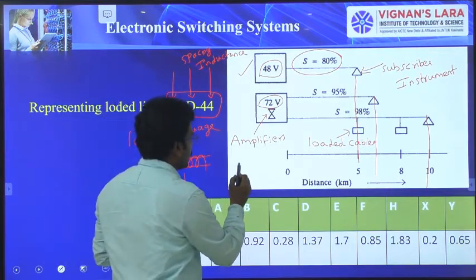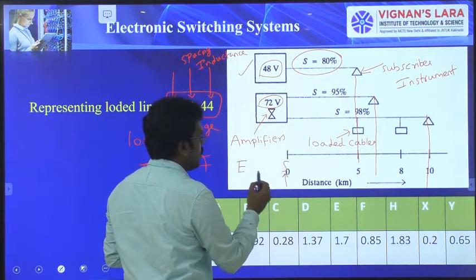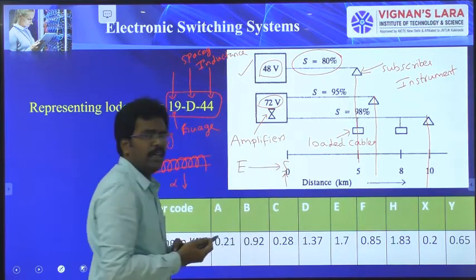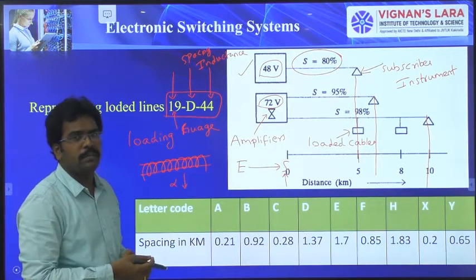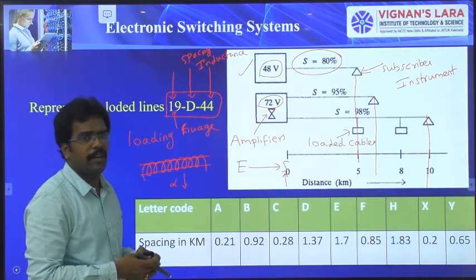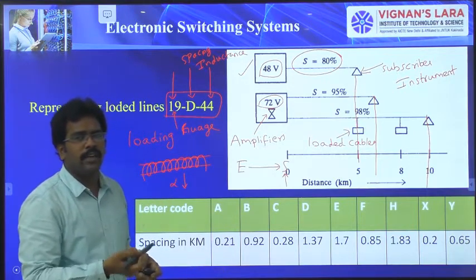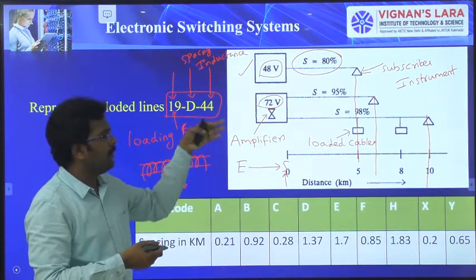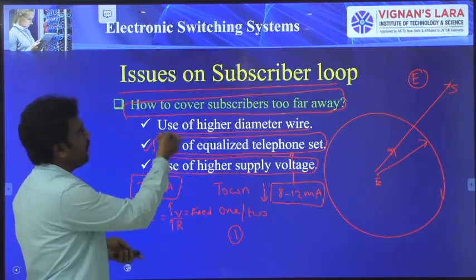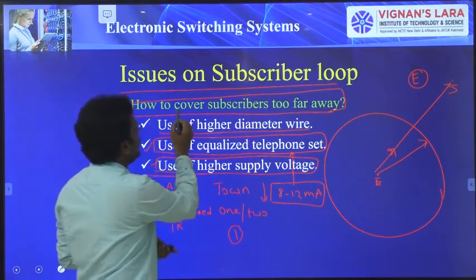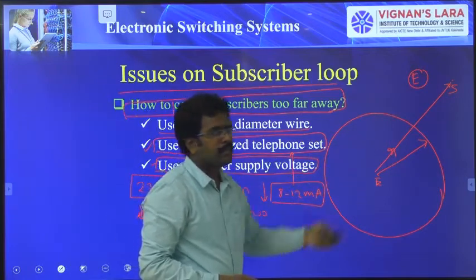For example, we are going to charge more for the subscribers who are far away from the exchange radius, because you have to use some loaded cables and some amplifiers in between to boost up the signals. But installing an exchange is too costly when compared to installing such types of cables. So these are the ways and means we follow for covering the subscribers who are far away from the exchange radius.